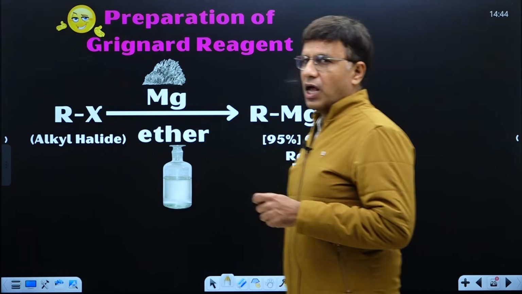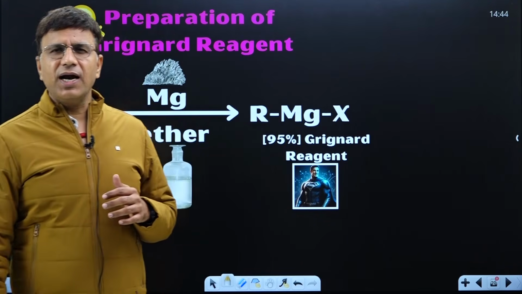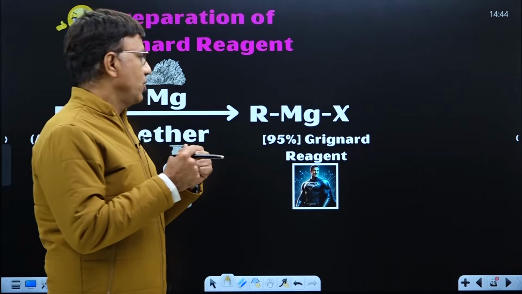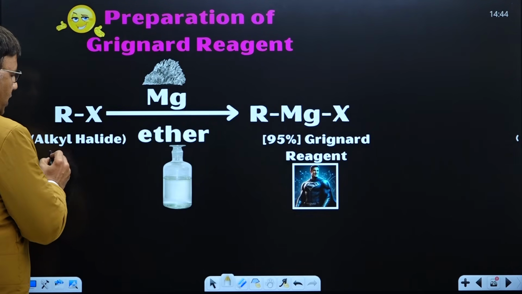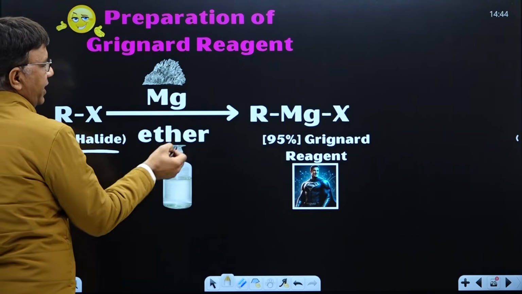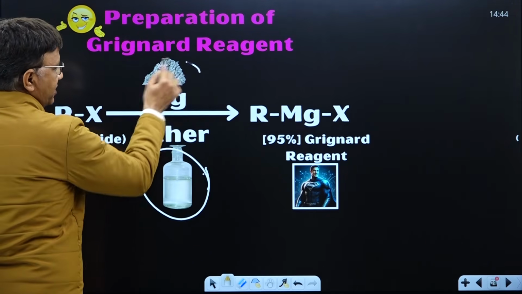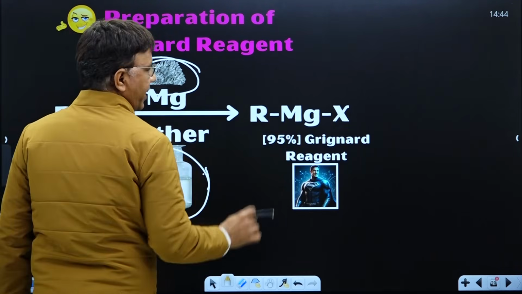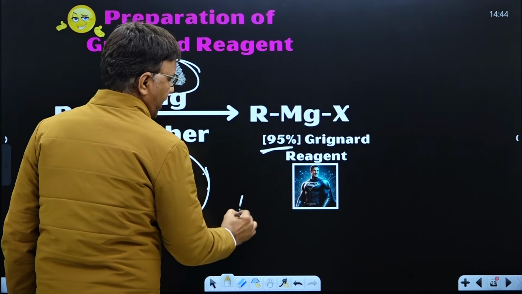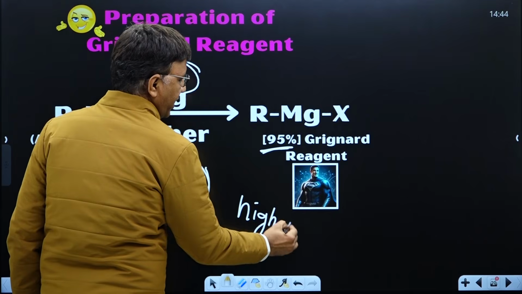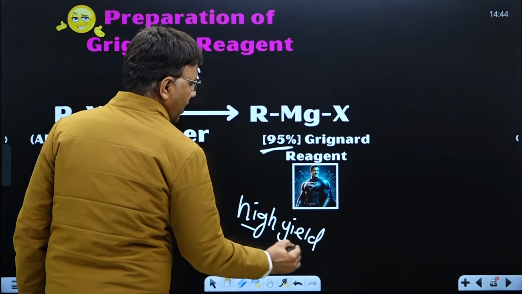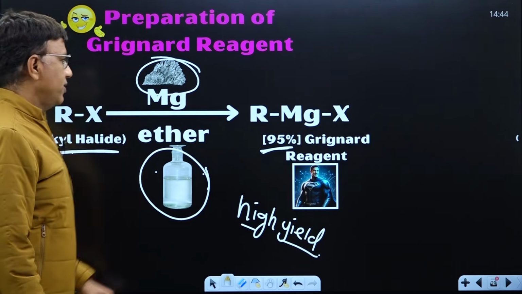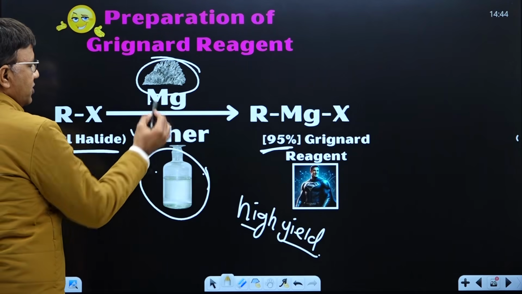Now, first of all, how to prepare Grignard? The preparation of Grignard plays a very important role because we can prepare Grignard in significant, high yield. So what we have to do? We have to use alkyl halide in presence of magnesium and ether. This is ether, a liquid, and this is magnesium. When alkyl halide reacts with magnesium in ether, there is a formation of RMgX in 95% yield. 95% means we can prepare a Grignard reagent in high yield. Got it? The solvent used is ether in presence of magnesium.